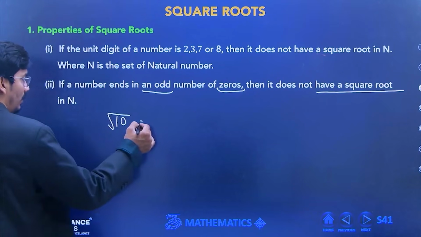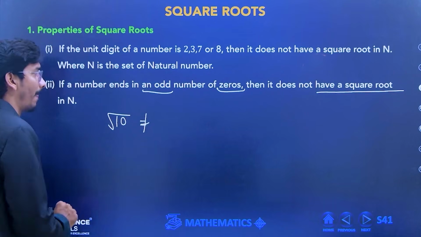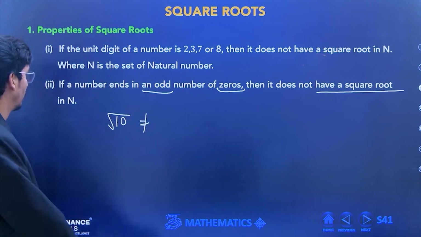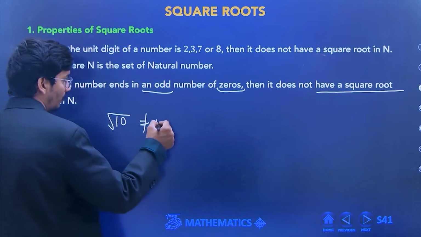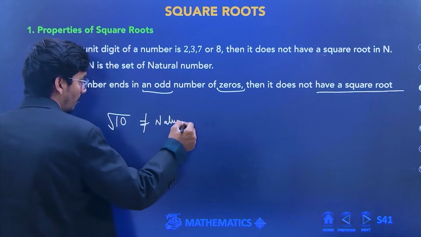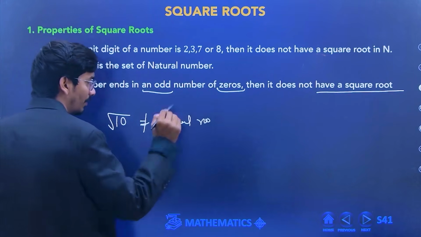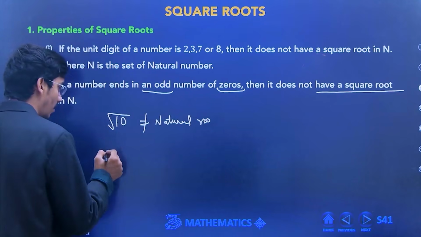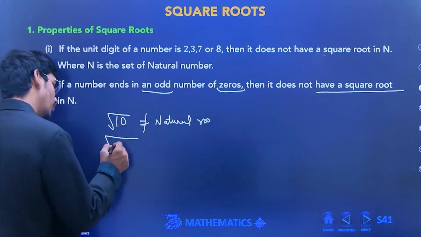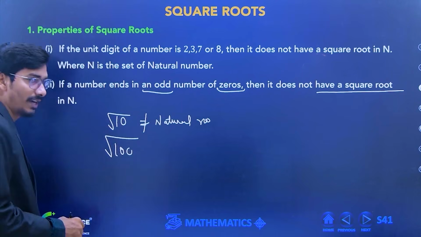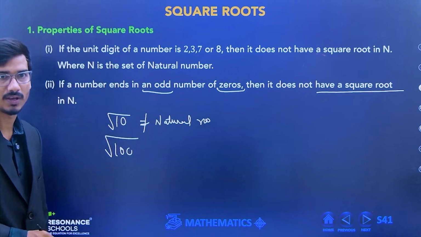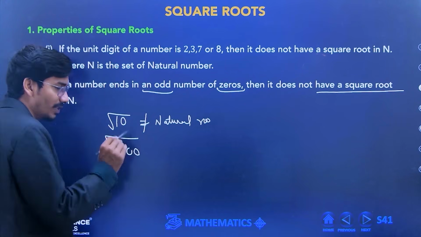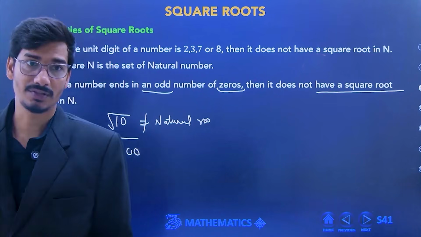This is not a perfect square. If there is an odd number of zeros, it is not a perfect square. If there is an even number of zeros, like 100, we know this is a perfect square. But if you take 1000, it is not a perfect square.